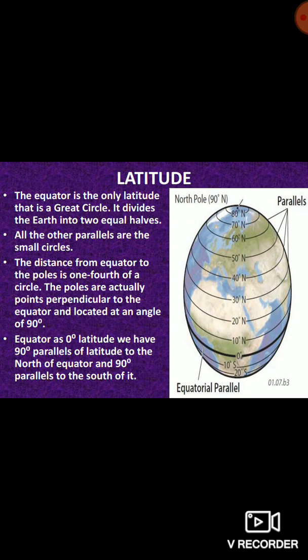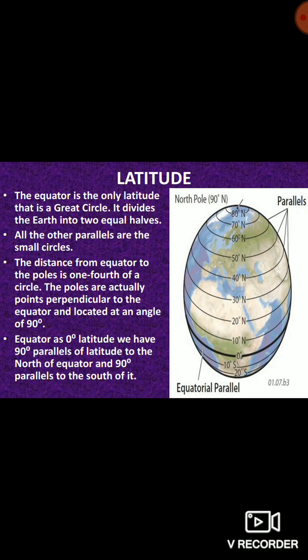Of the latitudes, the equator is the only one that is a great circle. It divides the earth almost into two equal halves. All the other parallels are small circles. The distance from the equator to the poles is 1/4 of a circle.